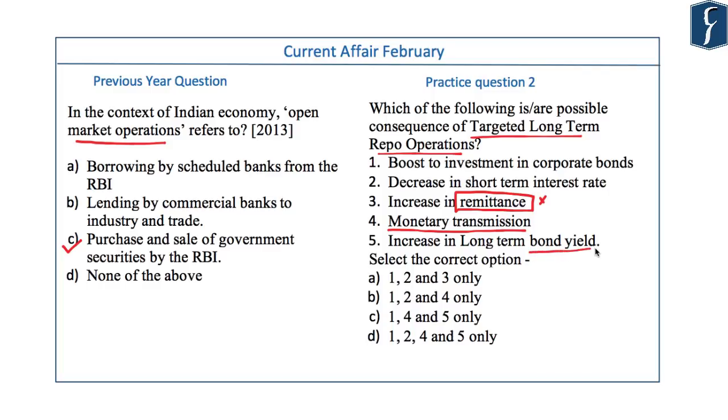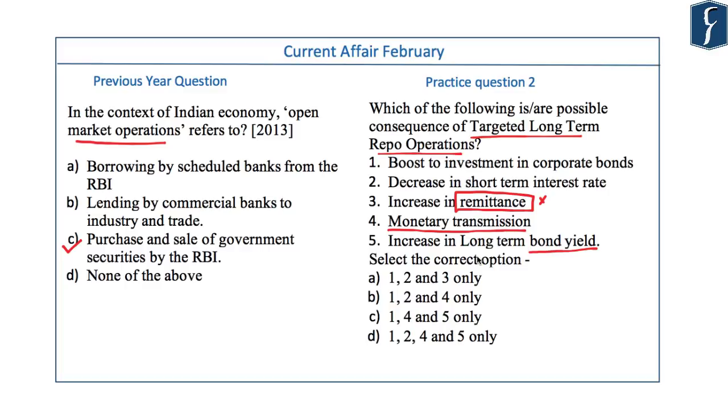Bond yield is the return that you can expect on the bond you are holding. And higher bond yield is not a good sign for the economy. It suggests distressed selling of the bond. Suppose I'm holding a bond worth 100 rupees at 10% interest rate. And if I sell it to you at rupees 80, then the bond yield that you will have now is higher than what I was having, because you have just paid rupees 80 for it. But the return that you will get would be the same return that I would have got. But I paid for it rupees 100. But I'm doing it because I'm not sure if I would get any return out of it. So I'm selling it at rupees 80, hedging my loss. So in that case, the bond yield increases.